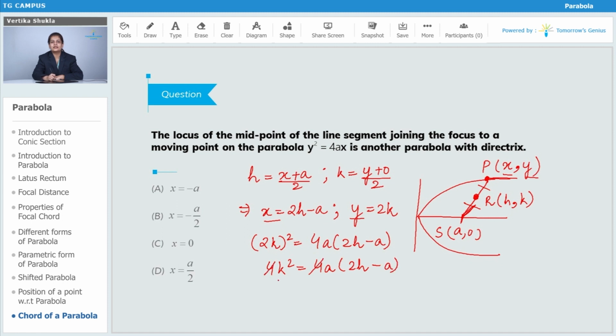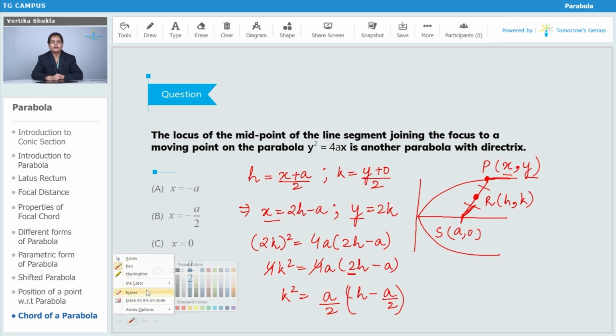This 4 will get cancelled. So you will get k square is equal to, I will take out this 2 as common, so I will get h minus a by 2, and you will get 2 outside.